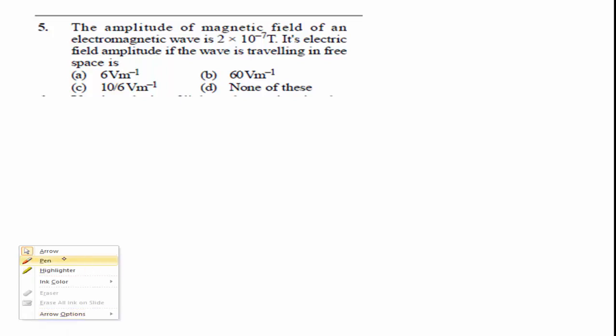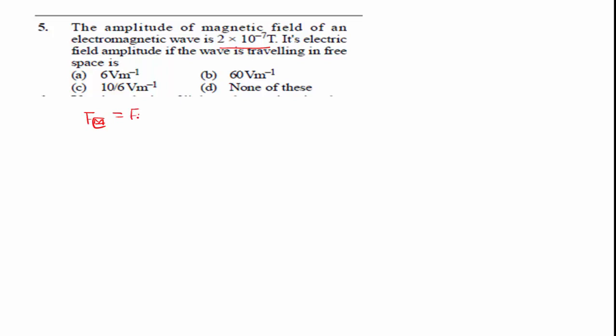The next question is, the amplitude of the magnetic field of an electromagnetic wave is 2 into 10 to the power of minus 7 Tesla. Its electric field amplitude, if the wave is traveling in free space, is? For an electromagnetic wave, we know the formula. Here the electric force is equal to the magnetic force.